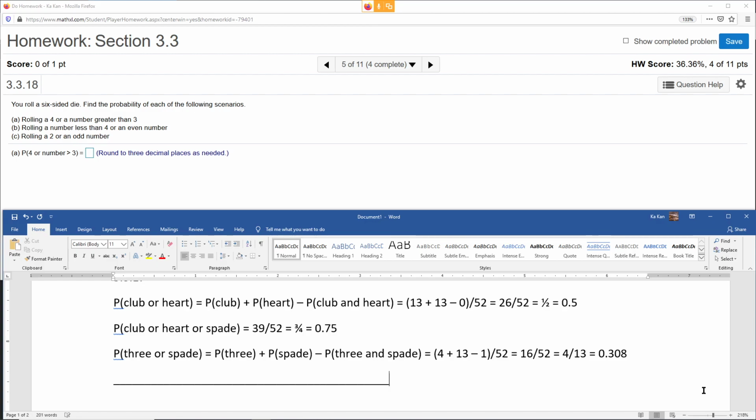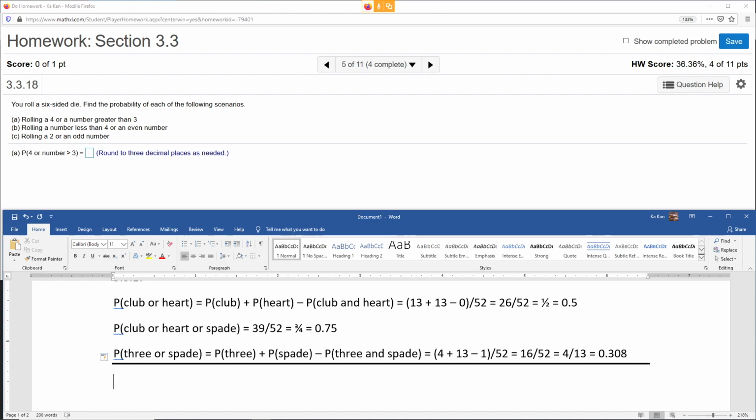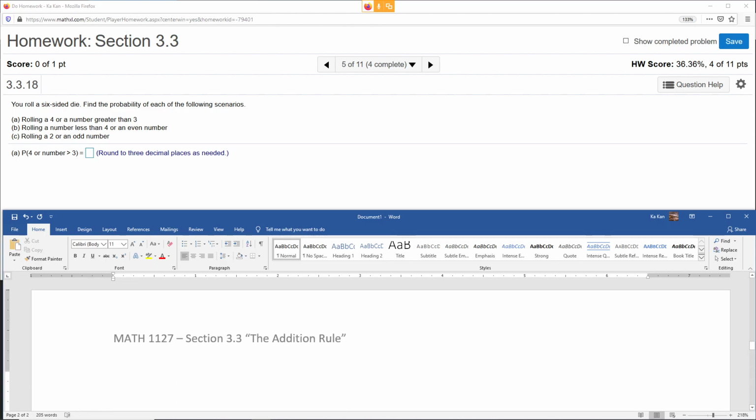Now the next one is the probability. So you're rolling a 6-sided die. What is the probability of rolling a 4, or a number greater than 3? Think about this. Some of them are mutually inclusive, I'm sorry, not mutually exclusive. Here's the reason.